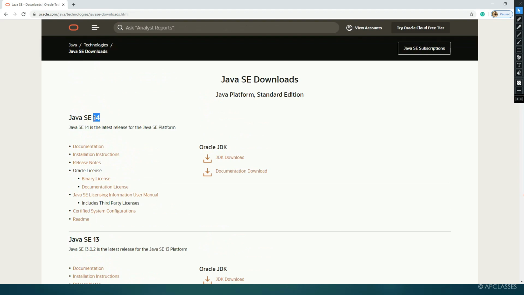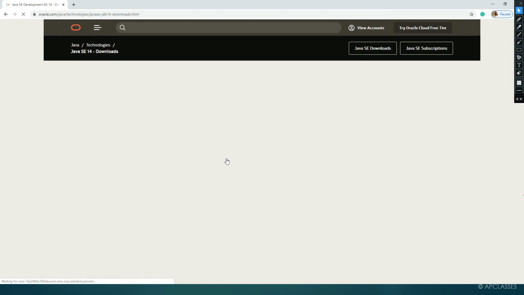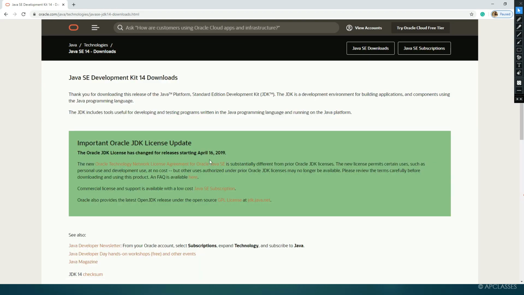So here Java 14 is the latest development, or you can say the latest release of Oracle or Java edition. Okay, now we are going to download the JDK of Java 14. Here you can click on JDK download. You can see here JDK download. Simply click on JDK download. Once you click on it, here you can see everything about this JDK. It is clearly mentioned that Java 14 was released on April 16, 2019.